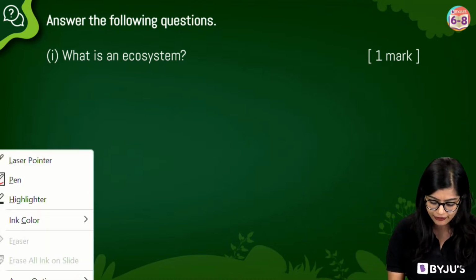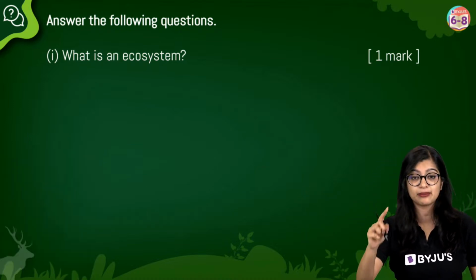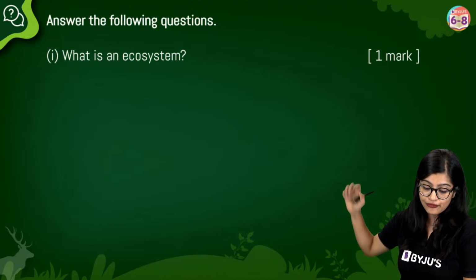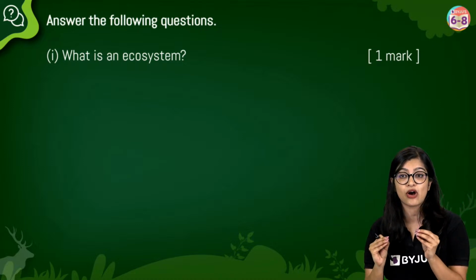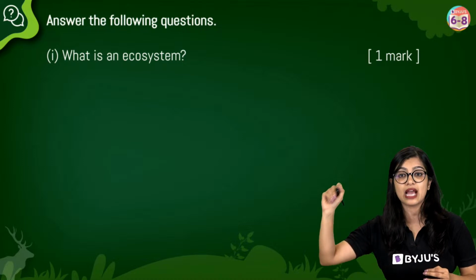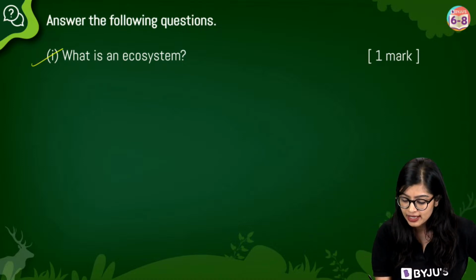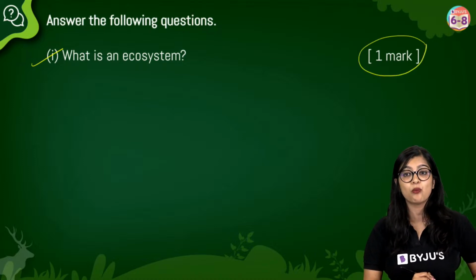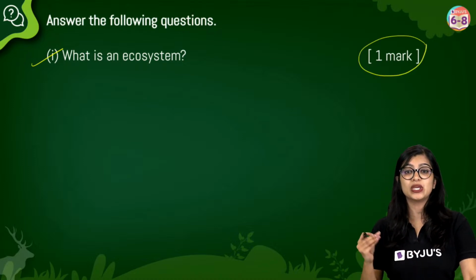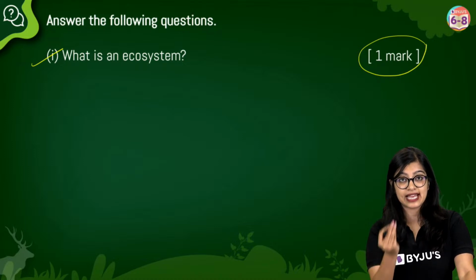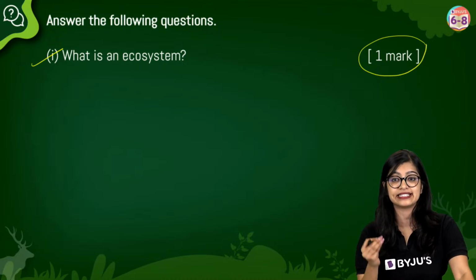So question number 1 from the NCERT exercise. First is: answer the following, that means you have to write the answer. The first question is, what is an ecosystem? And this kind of question can come for 1 mark. Now, of course, we know what an ecosystem is. It is a very simple and easy definition.